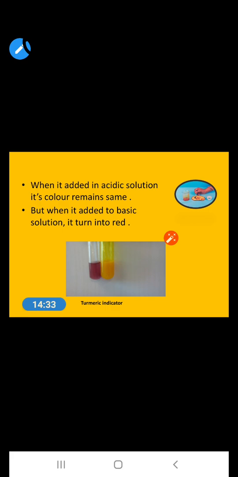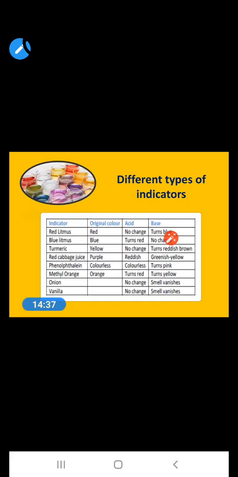Okay, now come to the next topic. In this slide I'm showing the different types of indicators, their original color, and what color they show in acid as well as in base medium. Just go through this table and study it.